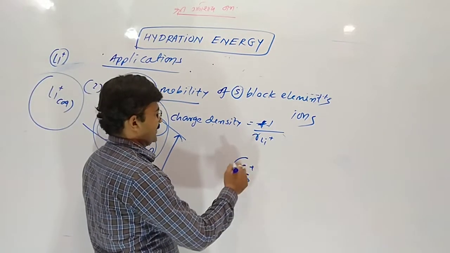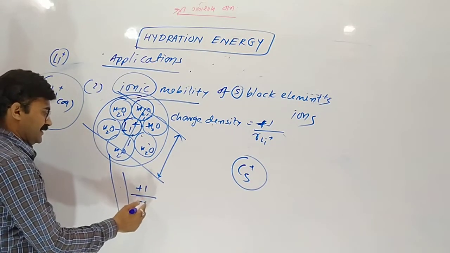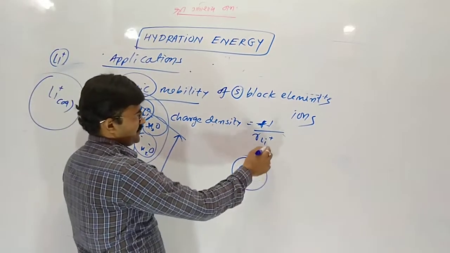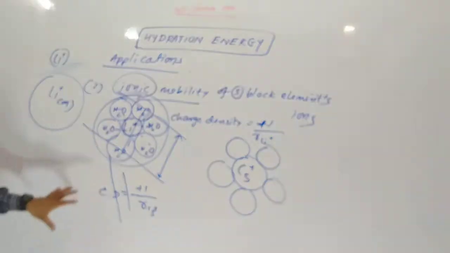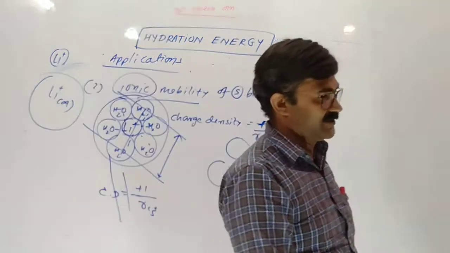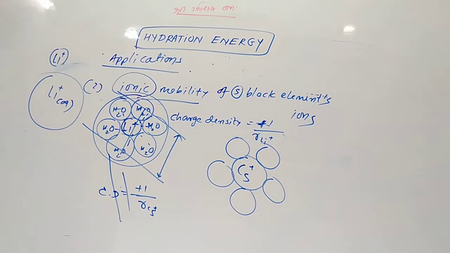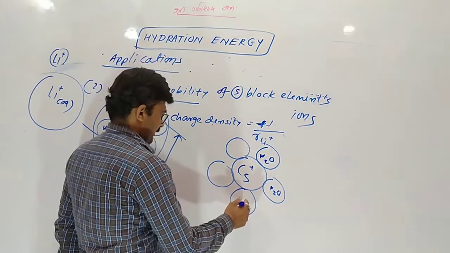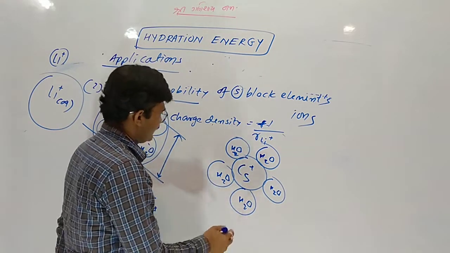In the case of cesium, from lithium to cesium, charge continues to be 1, but radius increases, so charge density decreases. So cesium has a low attraction toward water. Now maximum molecules of the water are surrounded to Li plus due to great charge density. In the case of cesium, it is already large in size, so particles of the water surrounded by the cesium are very few.